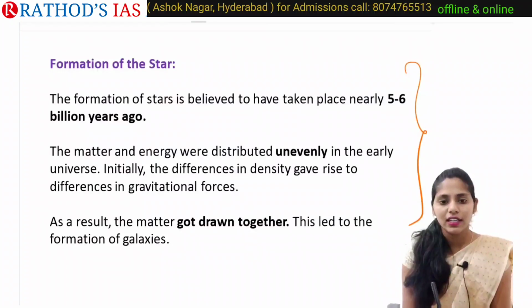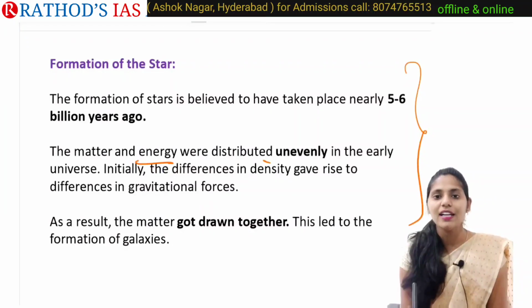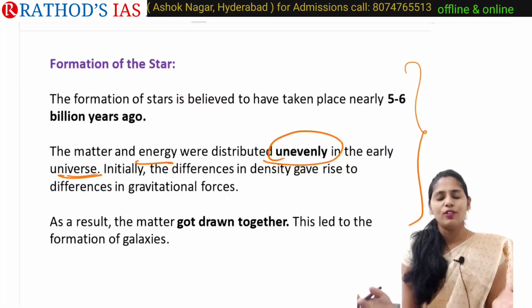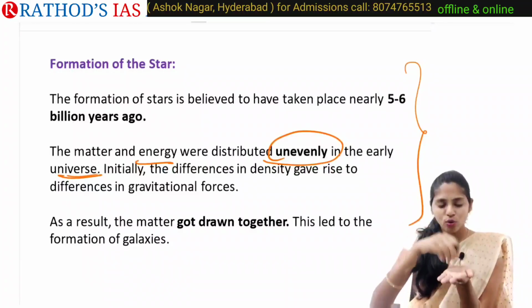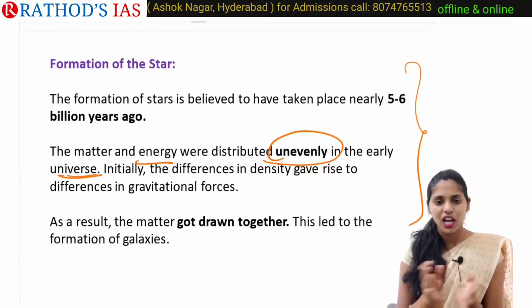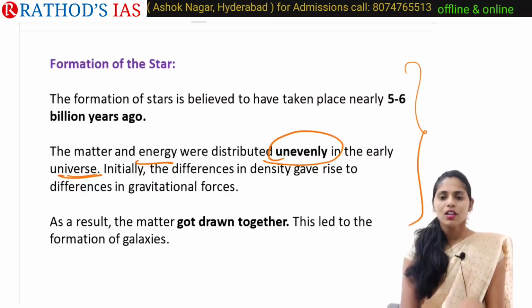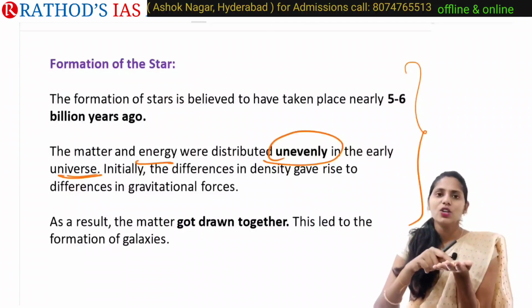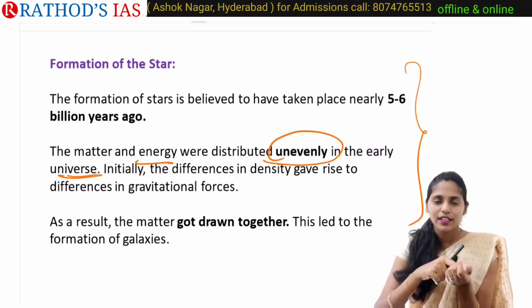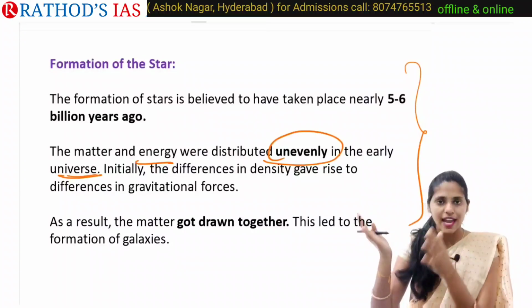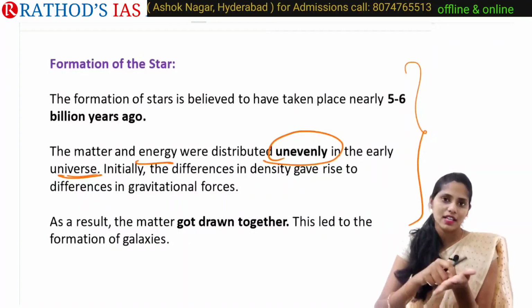The matter and energy were distributed unevenly in the early universe. In the early universe, we already know that matter is not concentrated in one place; it is distributed unevenly. Whenever matter is distributed unevenly, the density of particles will be very different, right? Based on their composition and their gases, there will be different density.